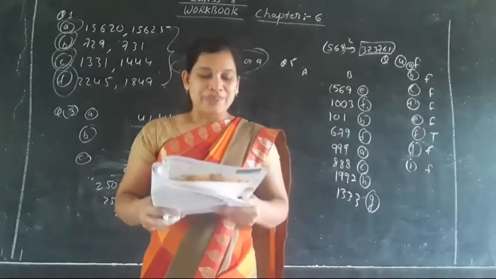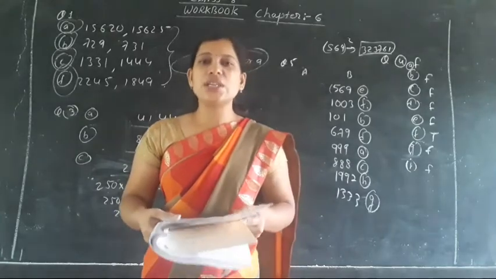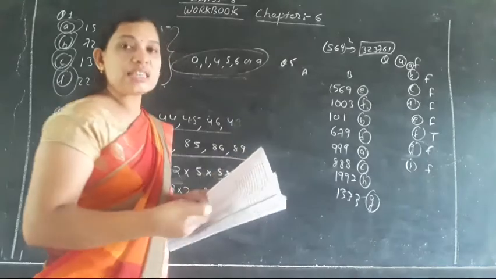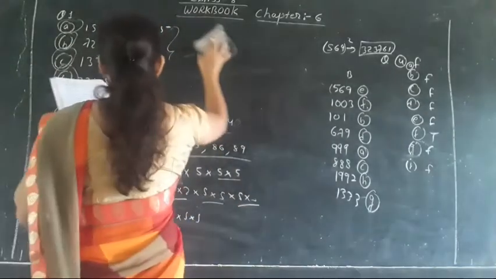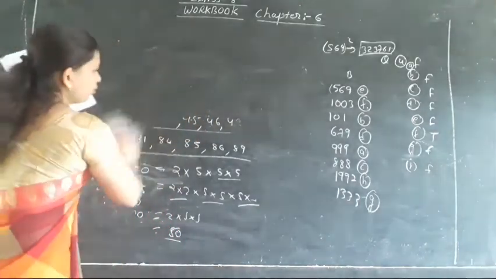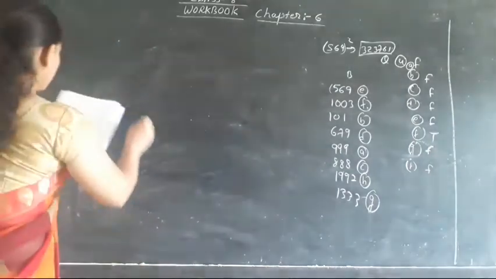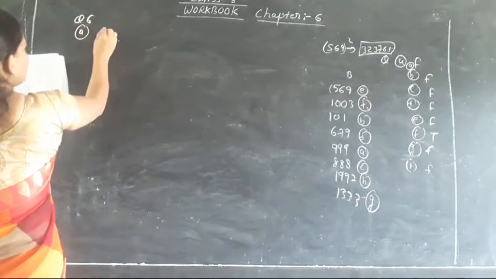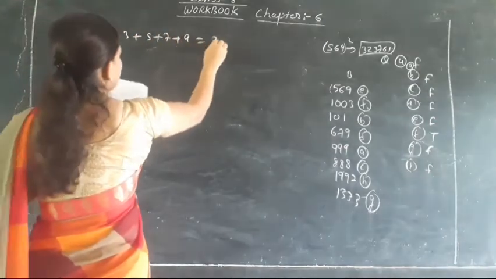Okay, now sixth question. Here solve the following. This question is already given in the NCERT book, so we will just go through it. Here it is asked: write 25 as the sum of 5 odd numbers. So dear student, we have to write 25 as the sum of odd numbers. Question number 6, A part answer. What are the odd numbers we are going to use? 1 plus 3 plus 5 plus 7 plus 9 will be equal to 25.